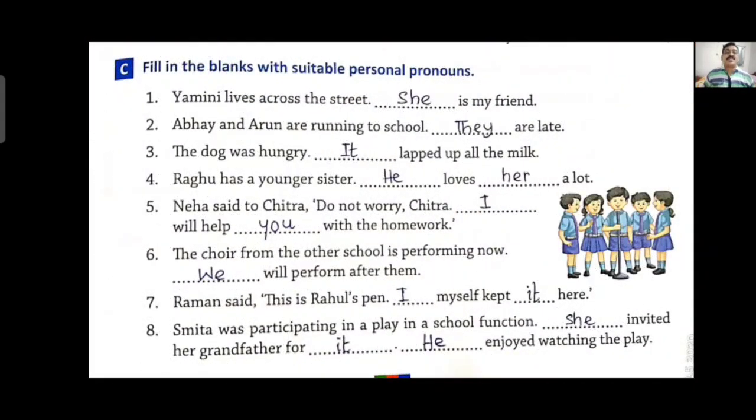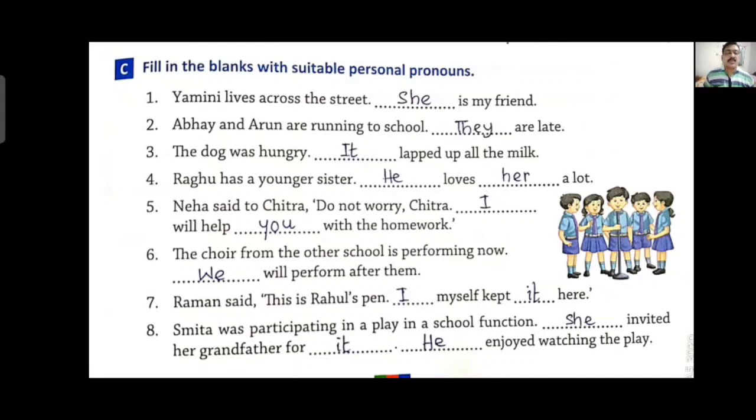Now part C, fill in the blanks with suitable personal pronouns. Some fill in the blanks are given. You have to fill the blanks with personal pronouns. Yamini lives across the street. As Yamini is a girl, we have to use the pronoun she. She is my friend.